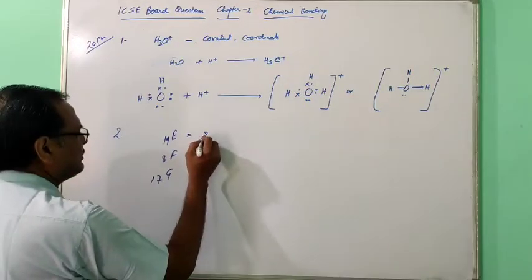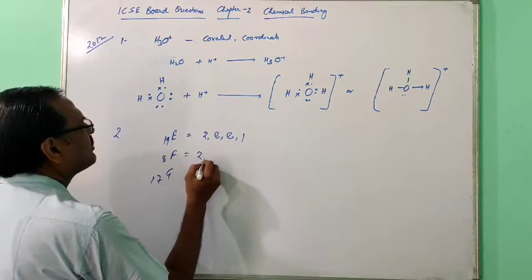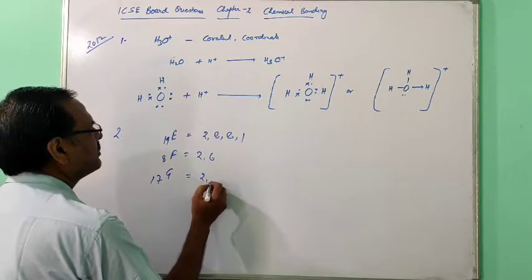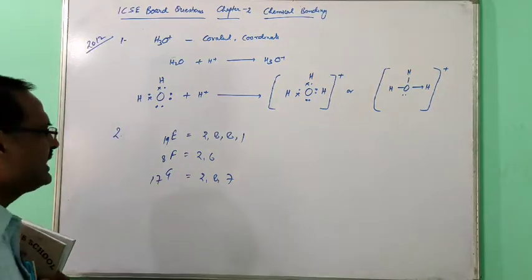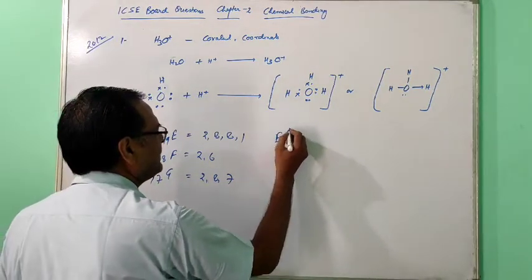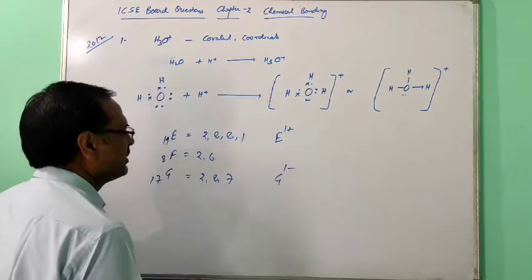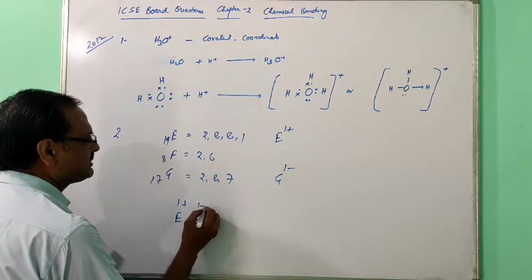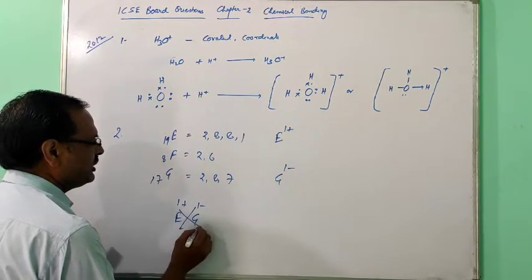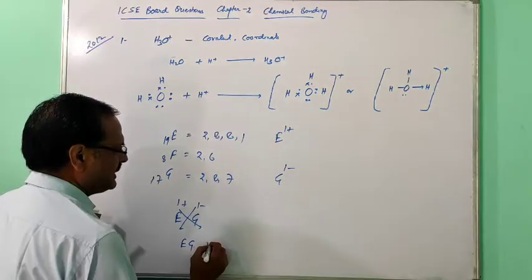Just write the electronic configuration: 2, 8, 8, 1 and 2, 8, 7. They are asking for the formula, so first of all calculate the valency. The valency of E is 1 plus and of G is 1 minus, so the formula will be EG, with the crossing of valencies.